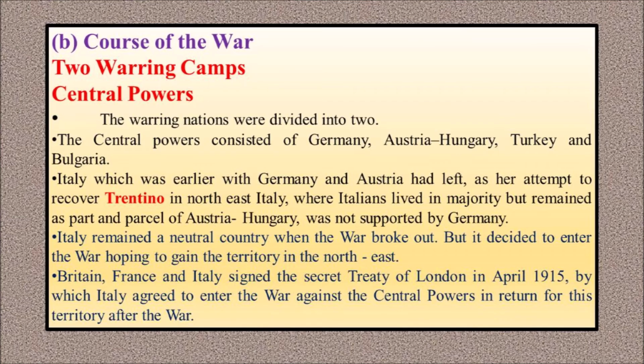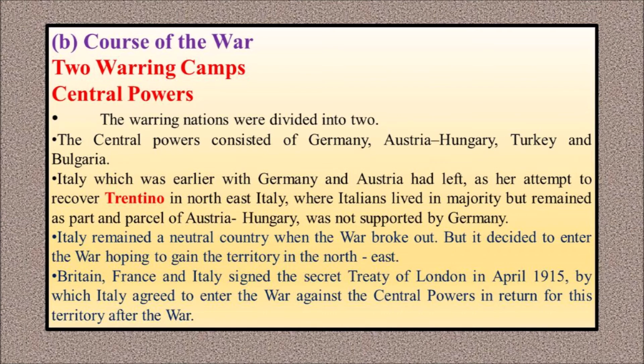Course of the war. Previously we studied about the causes, that is the reasons that led to the war, and now we are going to see the course of the war. The course of the war means the sequence of events that happened during the war. The warring countries divided into two. One were the Central Powers: Germany, Austria-Hungary, Turkey, and Bulgaria come under the Central Powers.